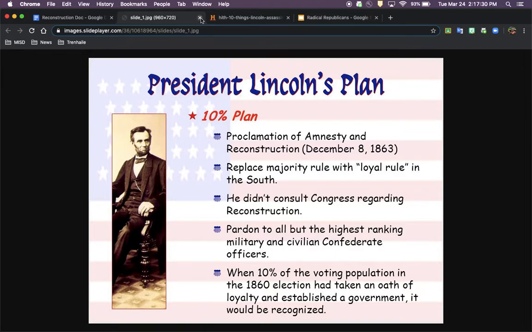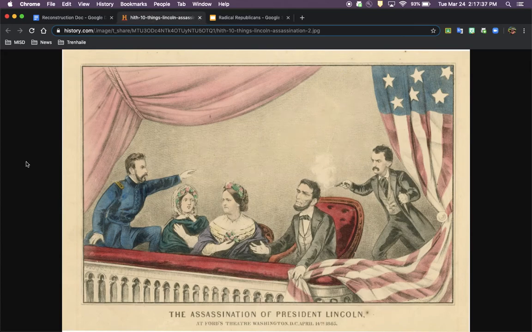But before we get to that, we have to talk about why Lincoln's plan wasn't the plan that was used. So Lincoln, 5 days after the Civil War ended on April 9th, 1865, is assassinated at Ford's Theater in Washington, D.C. He's going to see a play. The whole country, especially the North, is celebrating the victory of the Civil War.